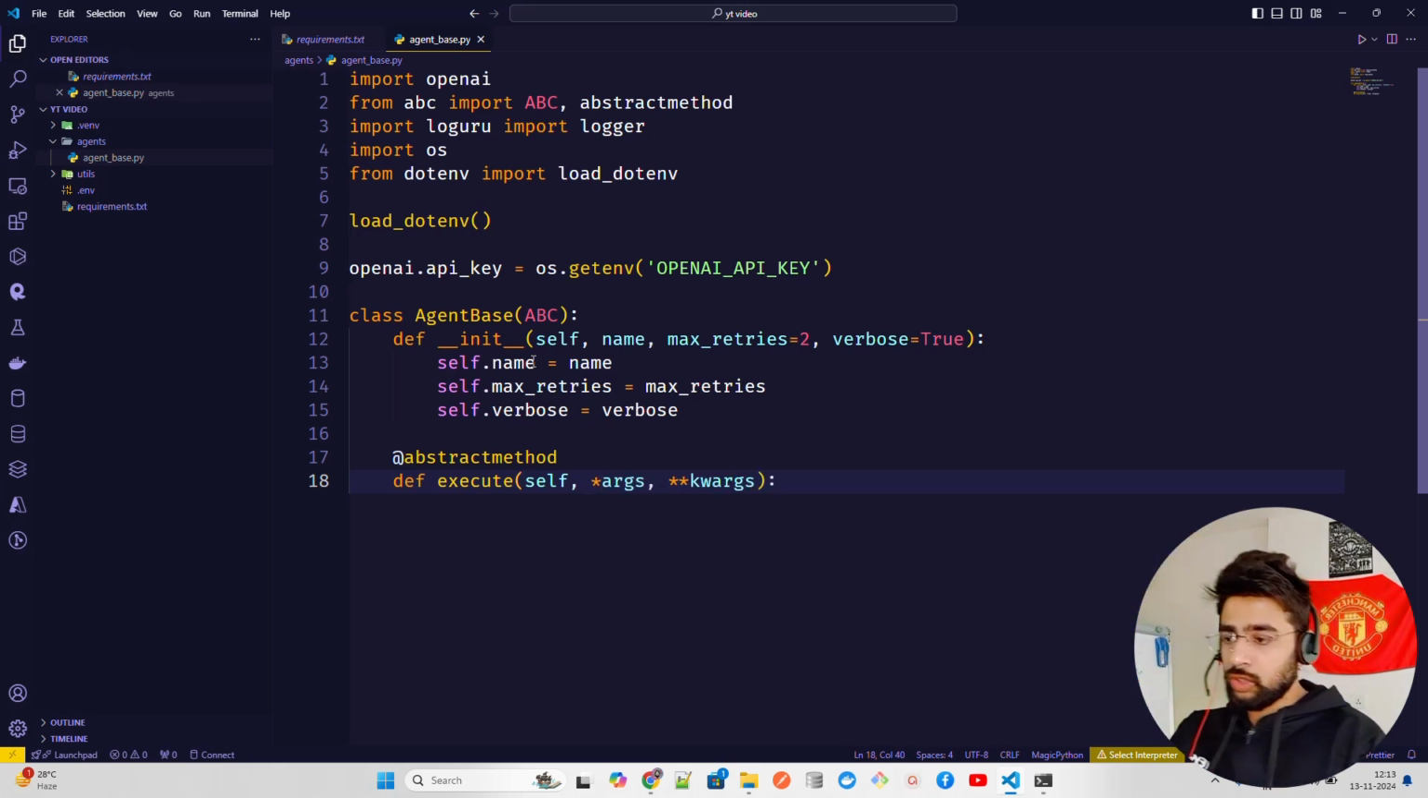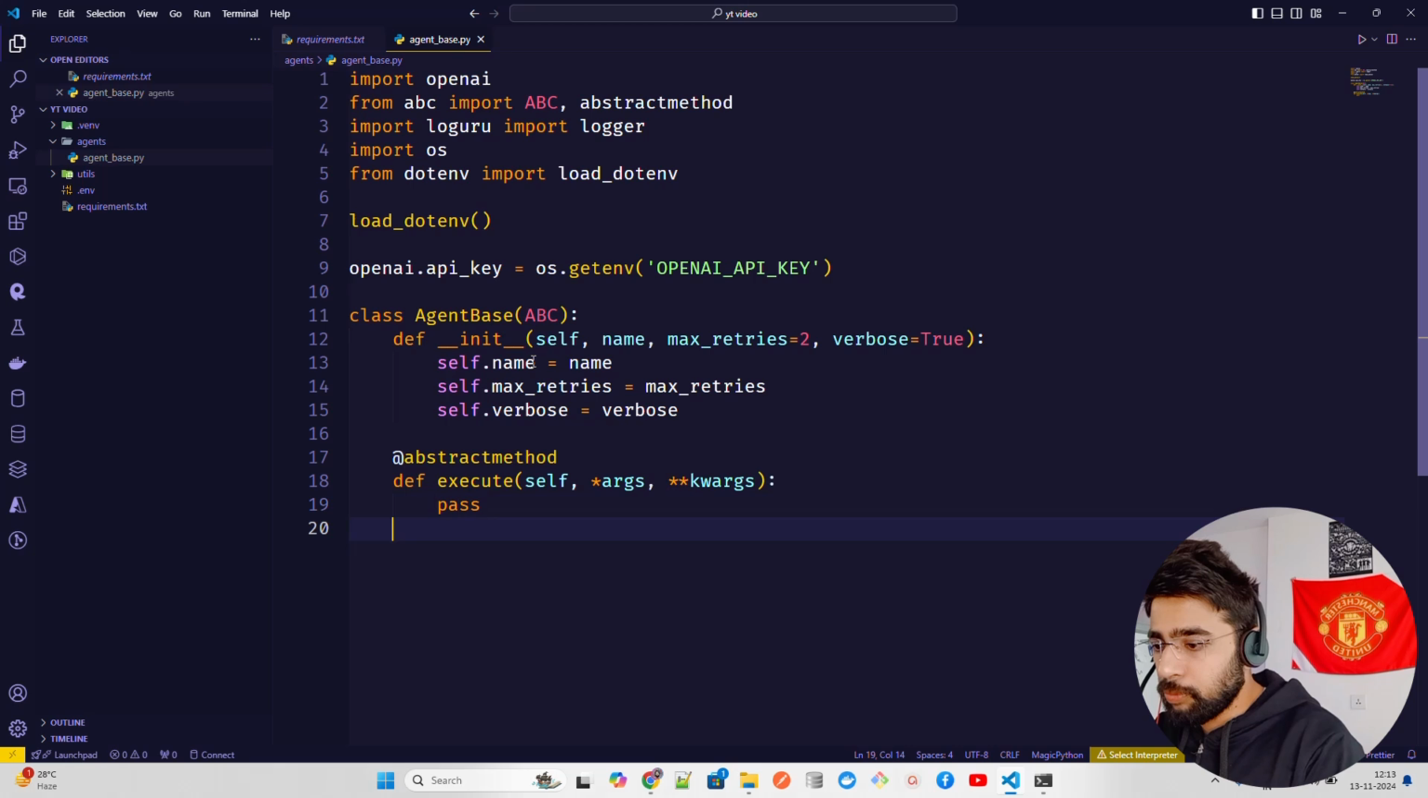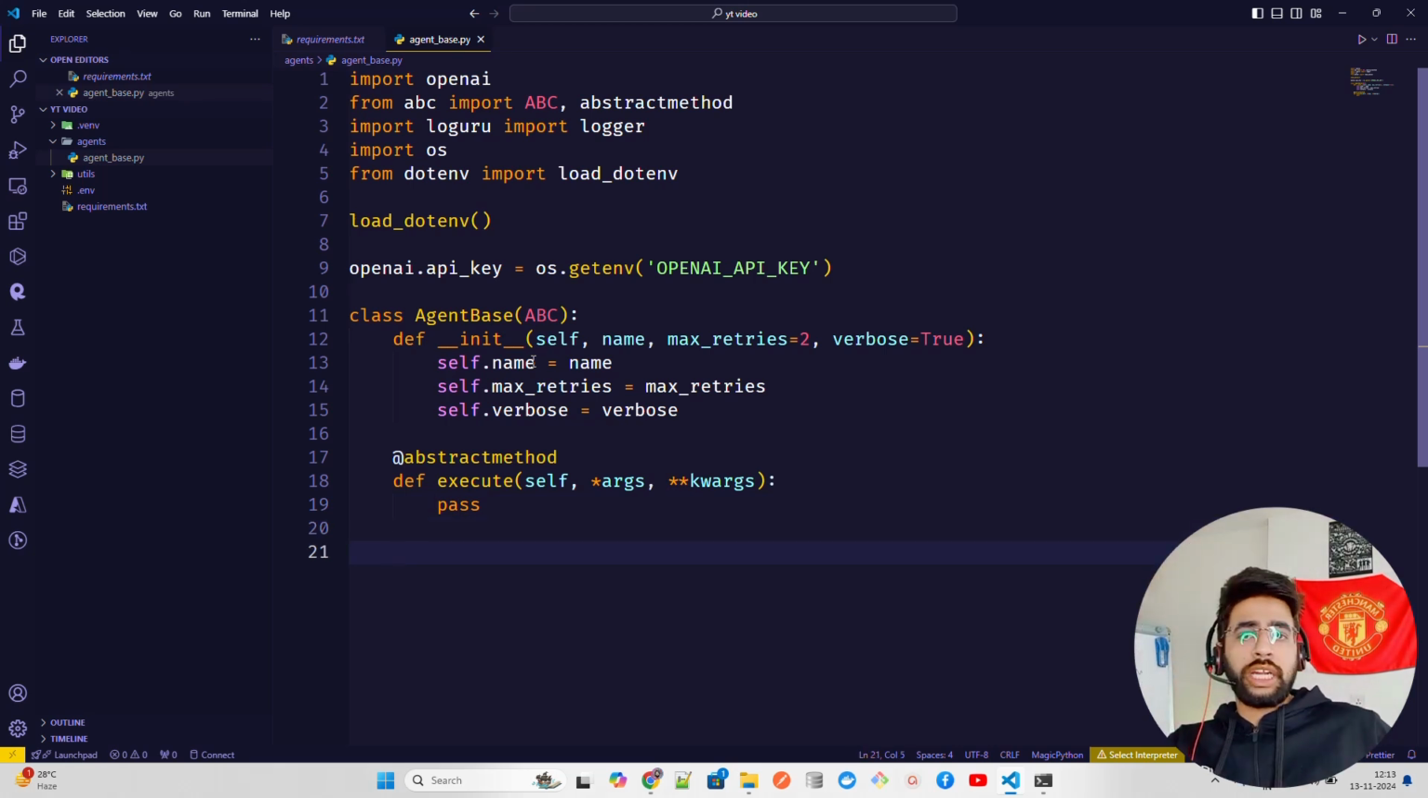Now in this, we're just going to have to pass this function. So let's just write pass. Now we are good with our abstract. Now the one function that we need is just to define the LLM and the system settings or system prompt or whatever, right? So let's do that.